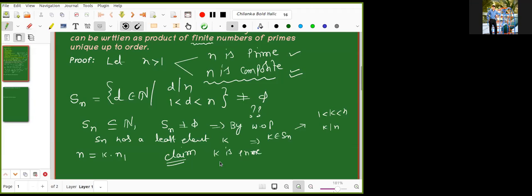How do you prove k is prime? Sir, k is the least element of Sn. Manan, I am able to see that you understand the proof also, but we are not putting it in a proper way. So for that, I will help you. I want to show k is prime. Prove by contradiction. Suppose.